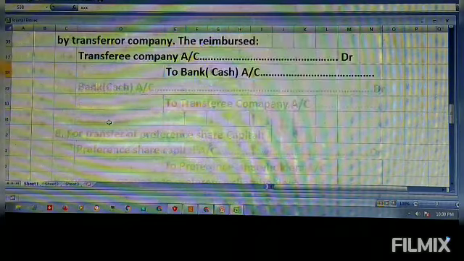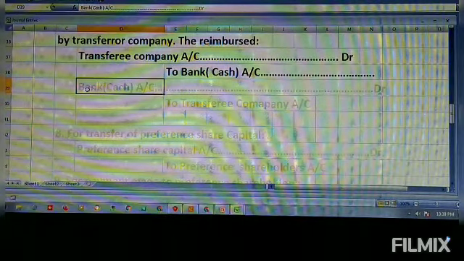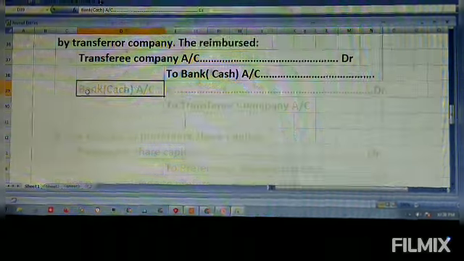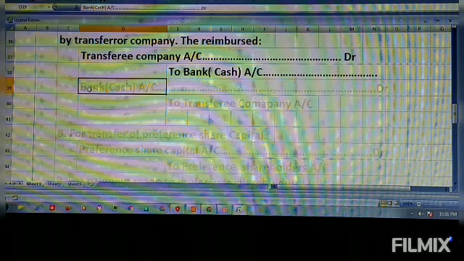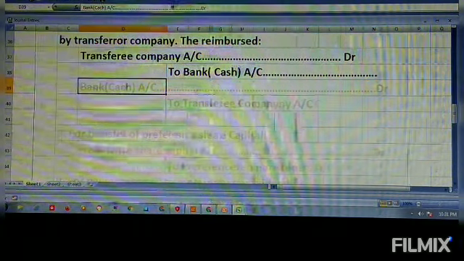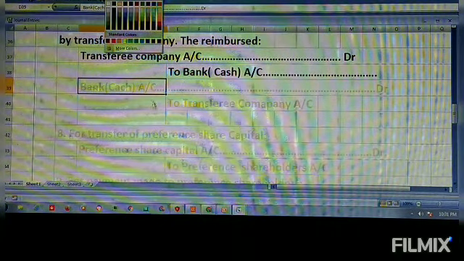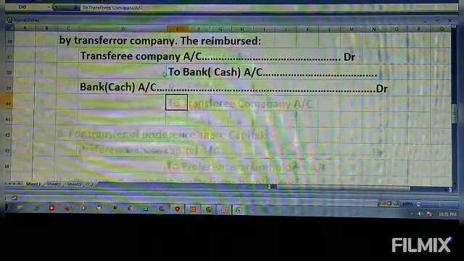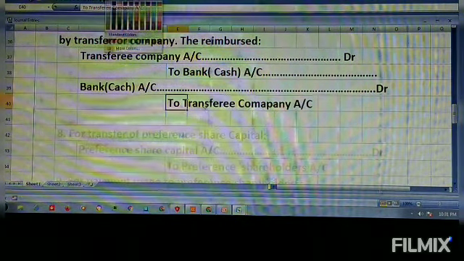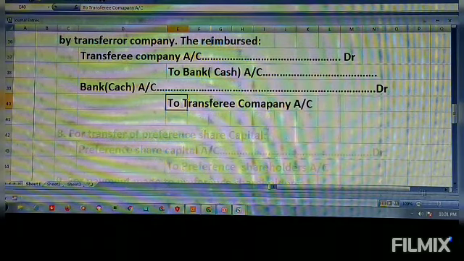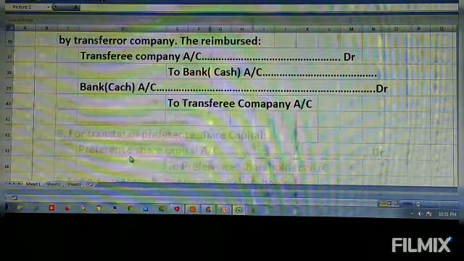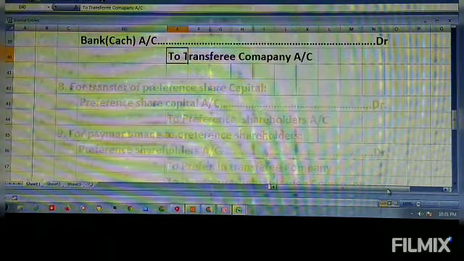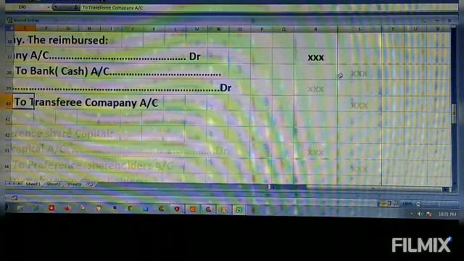Same here, if money is withdrawn by the transferor company, then bank or cash account must be debited to transferor company account. Both sides you write XXX, right? Both sides you write XXX.